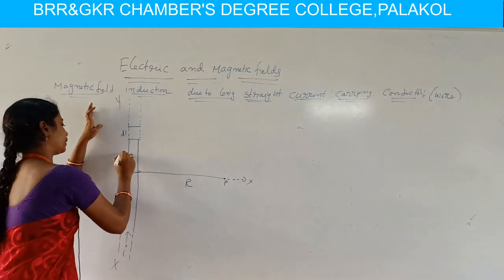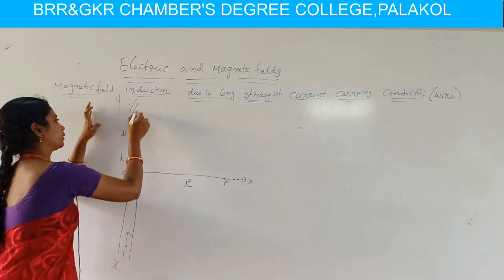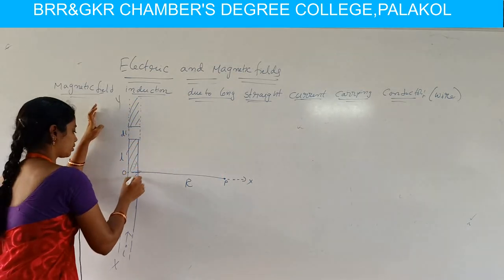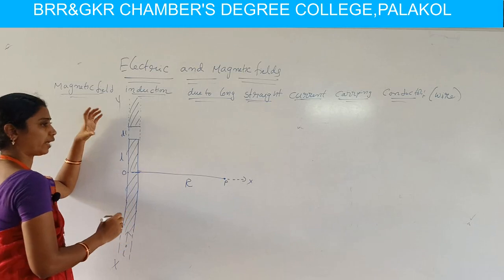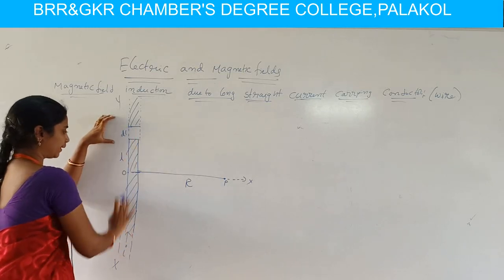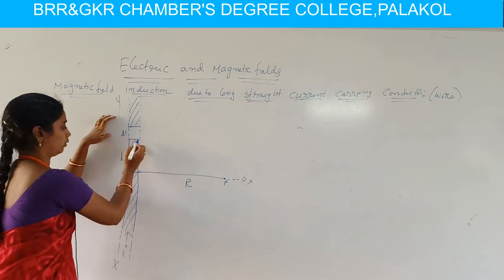Okay, here we put dotted lines for the infinite conductor and also shade in this manner. Then we have an idea about this elemental length as dl and the actual length of this conductor as L. Okay.